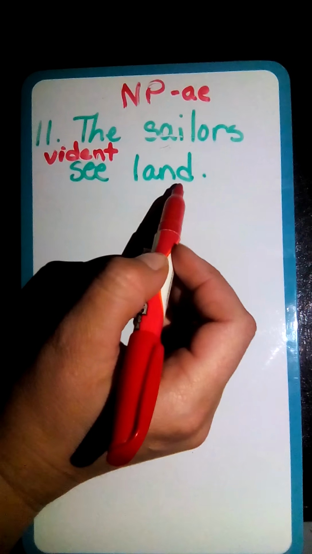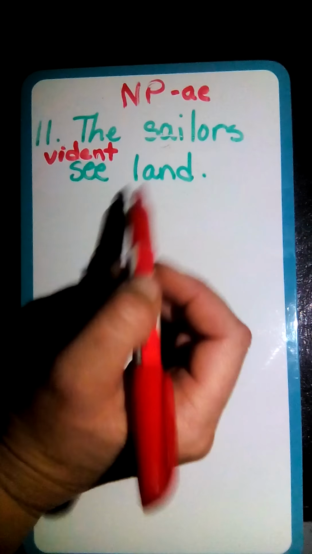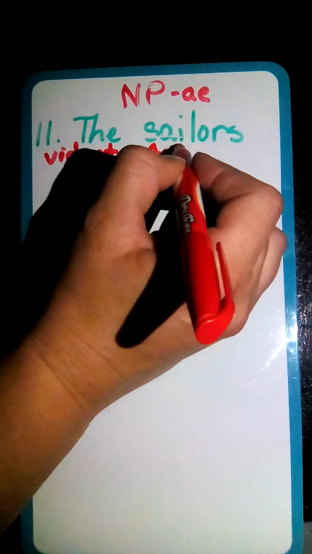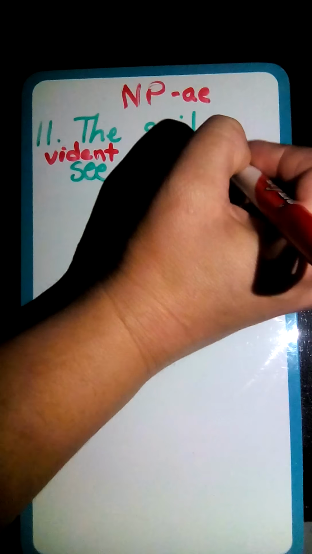That leaves us with land, which is our direct object because the sailors see land. So our direct object is going to be accusative. Is that singular or plural? Land sounds singular to me. We're going to go with singular. Now what is accusative singular ending for the first declension? We have am.